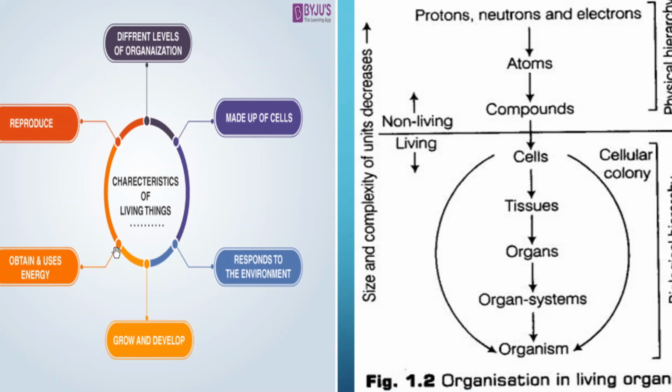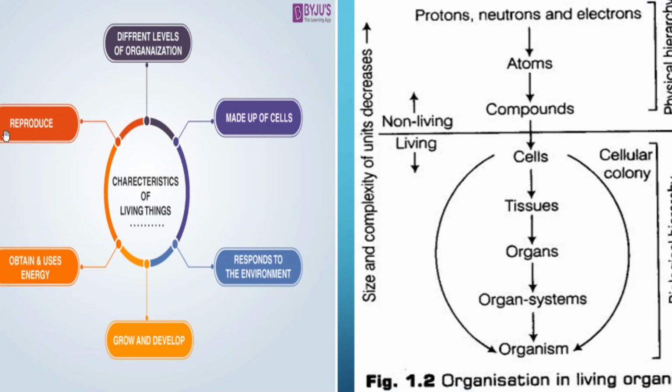Then all of these require nutrition, which gives energy for their growth and development. So they undergo nutrition as well as respiration for the assimilation of energy. The energy liberated in different types of metabolism is utilized for growth as well as development. They complete their life cycle. Then they respond to the environment, which is the most important characteristic, that is consciousness. They show different types of response towards external stimuli.